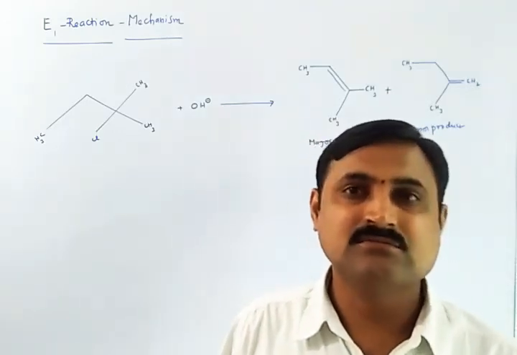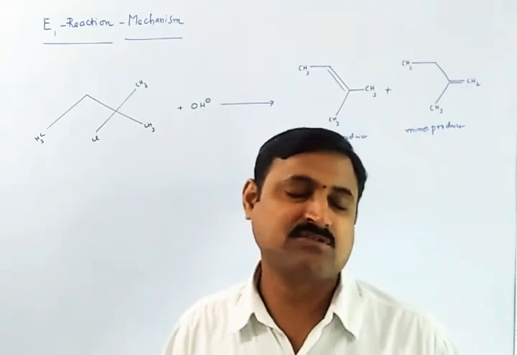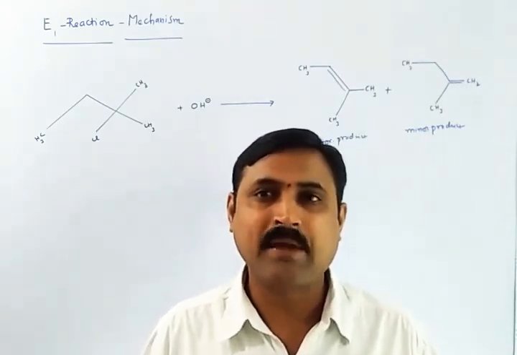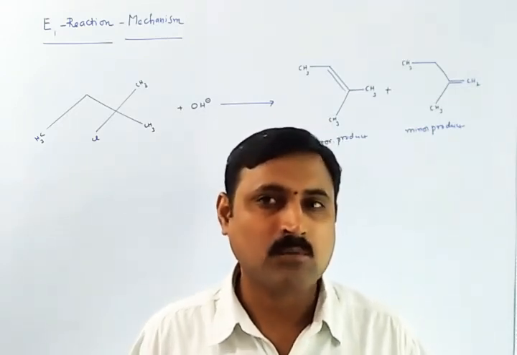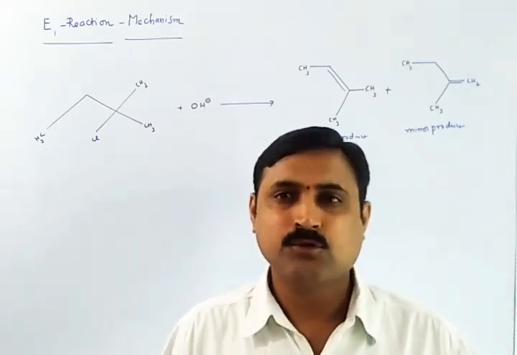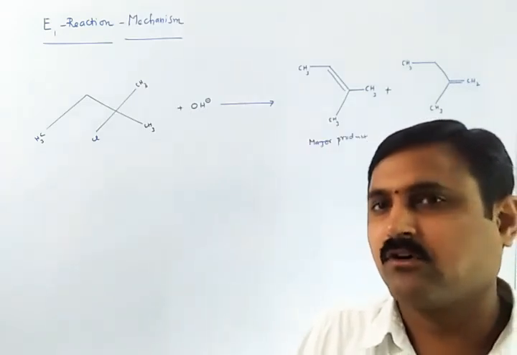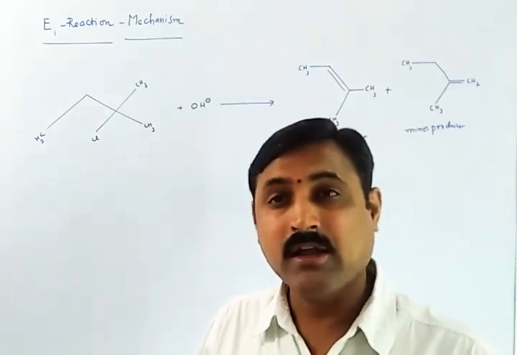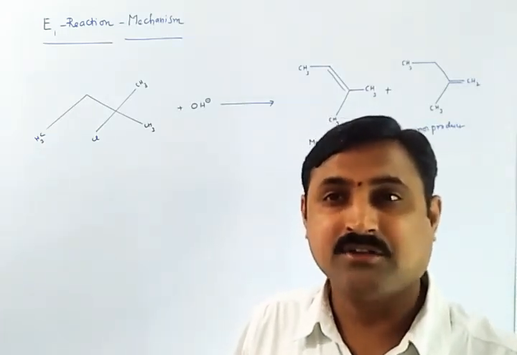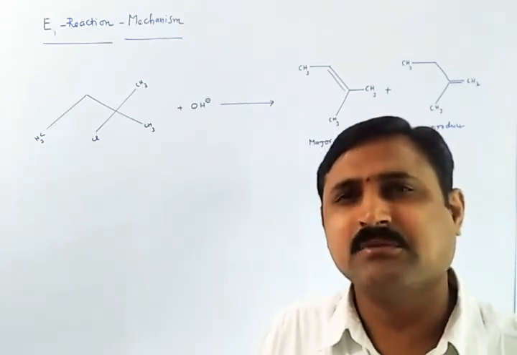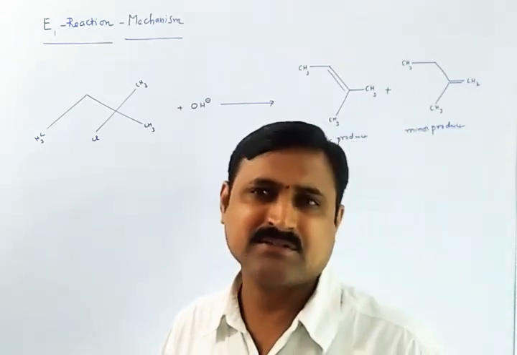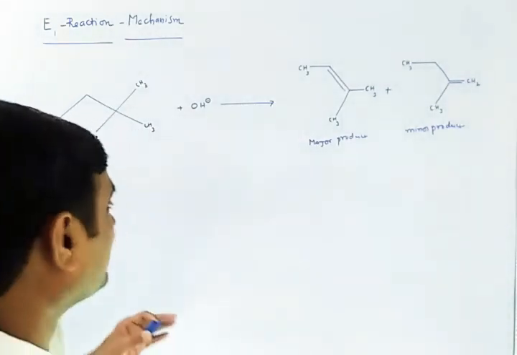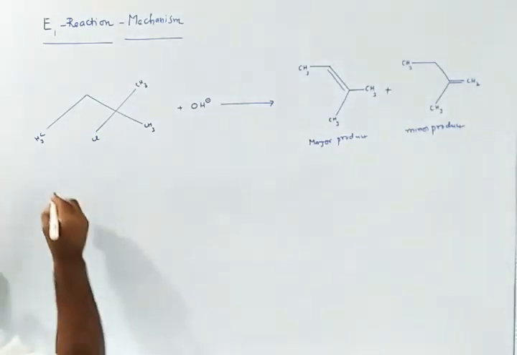Thus, the relative rates or reactivities of a series of alkyl halides with the same leaving group are parallel to the relative stabilities of the carbocations. So I can say that the relative stabilities of alkyl halides in an E1 mechanism are the same as the relative stabilities of their carbocations. Okay, so what is the point to be noticed here? Relative stabilities of alkyl halides in E1 reaction